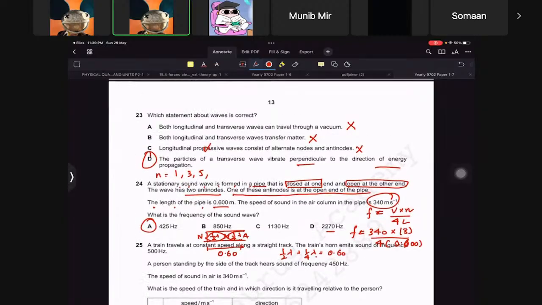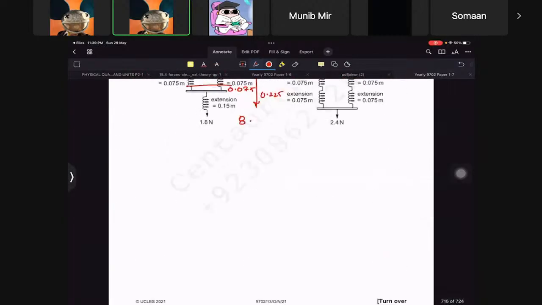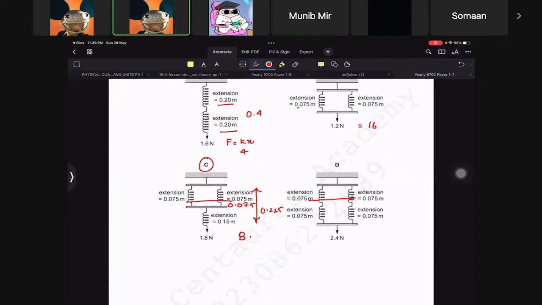Now somebody is saying find this. Okay, so extension in this one, so in these springs the extension is this, in these springs the extension is this, but these two systems are in series to each other, so the total extension would be 0.075 plus 0.075 in this one. Okay, so you should remember that.